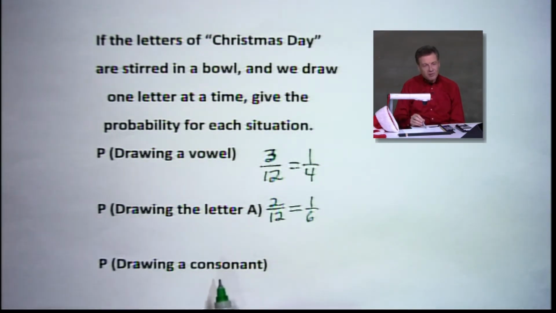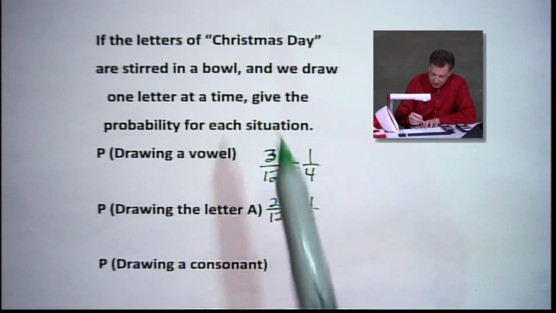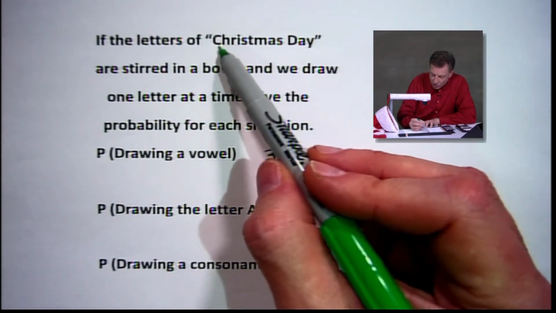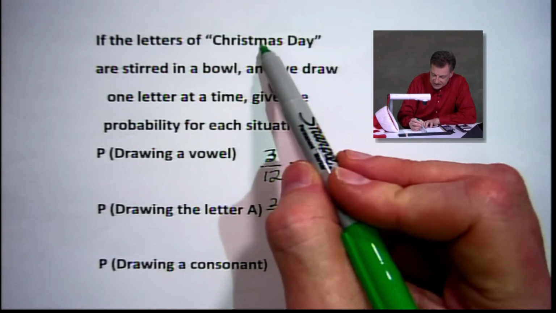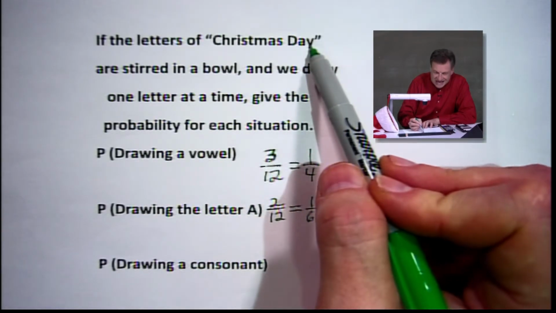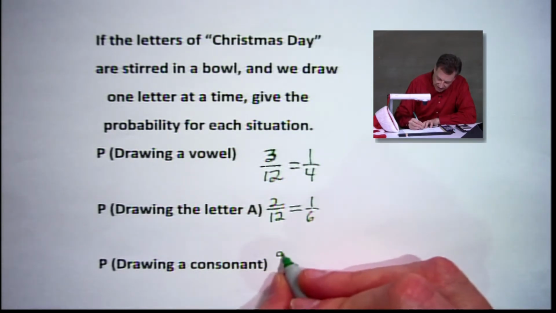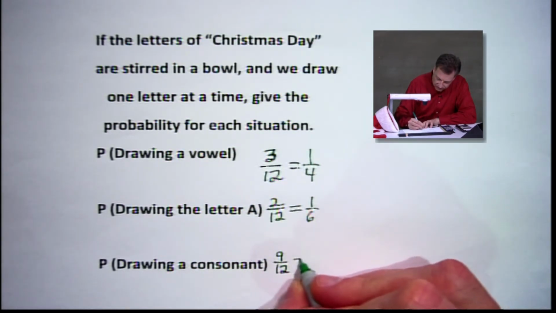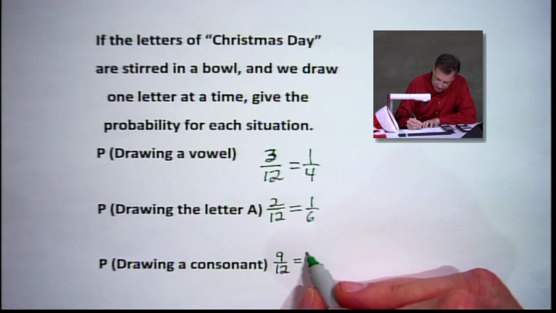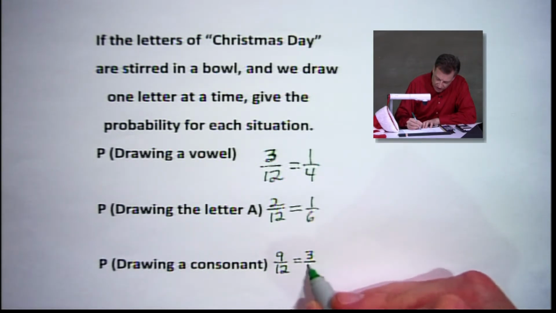Now our consonant part here, we're going to take that as drawing a consonant. We're going to let Y count along the way here, okay? So this time, I count 1, 2, 3, 4, 5, 6, 7, 8, 9. So we have 9 out of 12, which is going to give us, looks like, 3/4 if we reduce that.